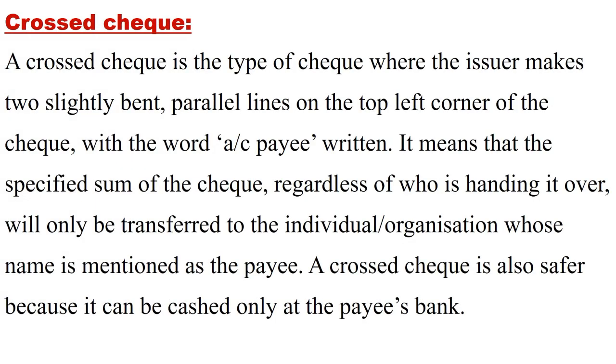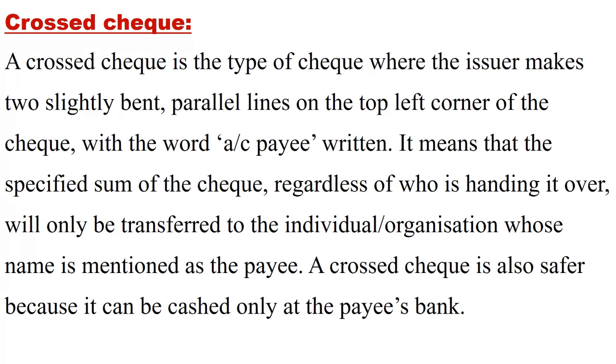What is a cross check? A cross check is another type of check in which two parallel lines will be on the top left corner of the check with the words account payee written on it. It means the sum will only be transferred to the individual or organization whose name is mentioned as payee. A cross check is also safer because it can be cashed only at the payee's bank.